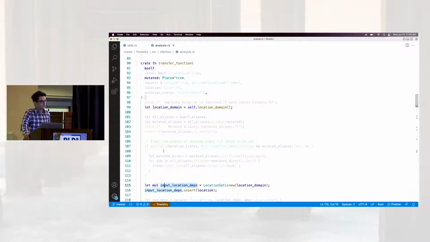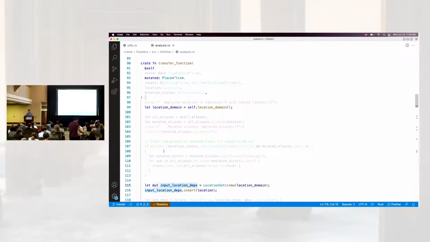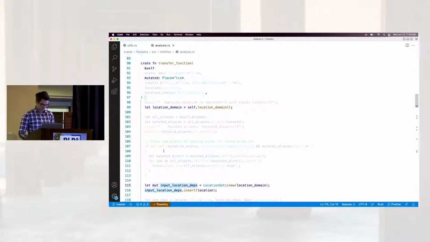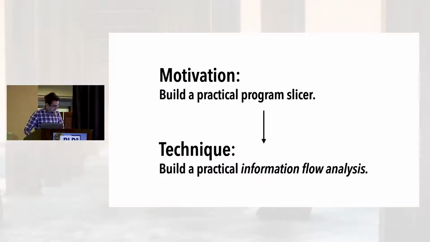So this talk is about the analysis underlying this slicer. And it is also the story of how I built a program comprehension tool and ended up in the security session at PLDI. And that is because the same technique underlies both program slicing and information flow control, which is information flow analysis.